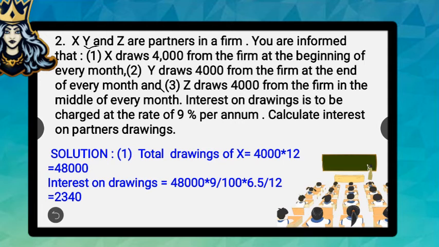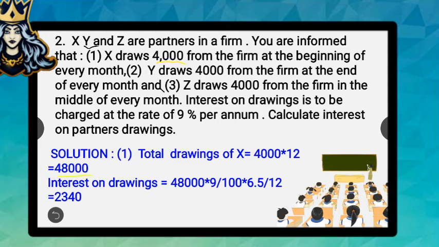So, we are asked to calculate the interest on drawings at the rate of 9% per annum. The first part of the question can be solved first. We know that as usual we have to calculate the total drawings of X. Since he has withdrawn rupees 4,000 per month, the total amount he has withdrawn during the year will be 48,000.